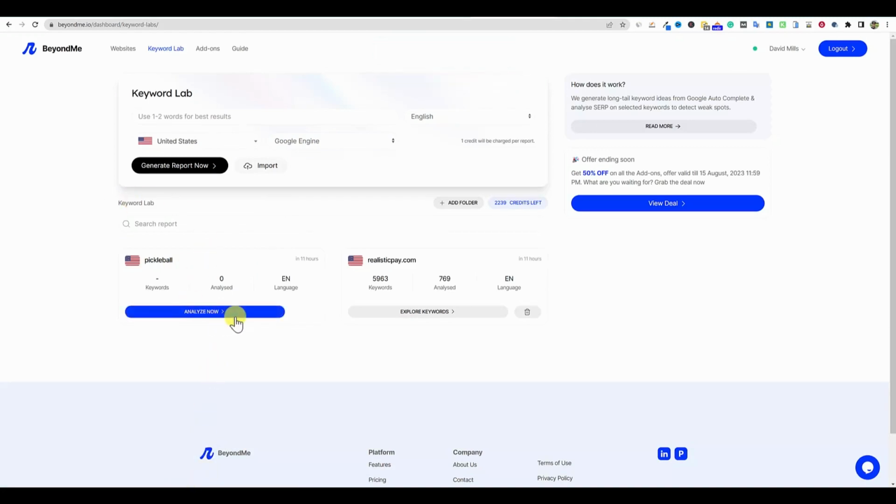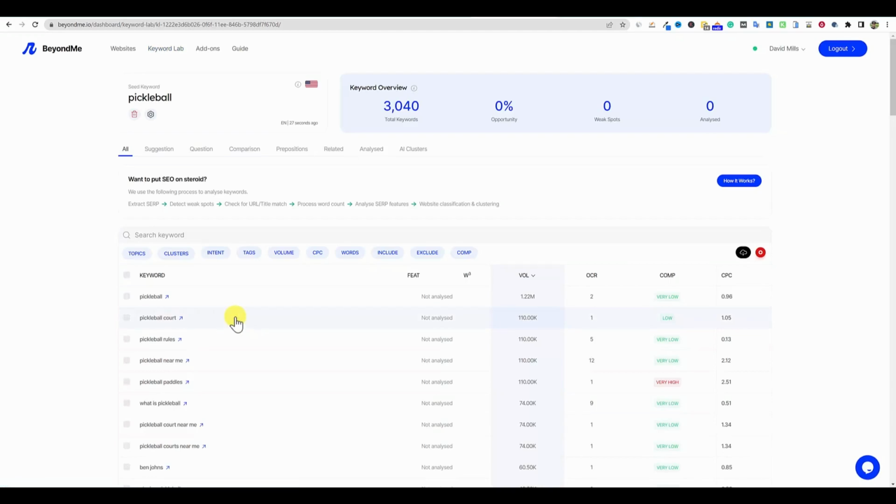Okay, so I'm going to push the Analyze Now button for pickleball. It found 3,000 keywords for us. So there's a lot of keywords, and some tools don't even pull in 3,000 keywords. So I think that I'm pretty impressed with that. 3,000, I don't think that we're going to find on point that much more, even using the big keyword tools.